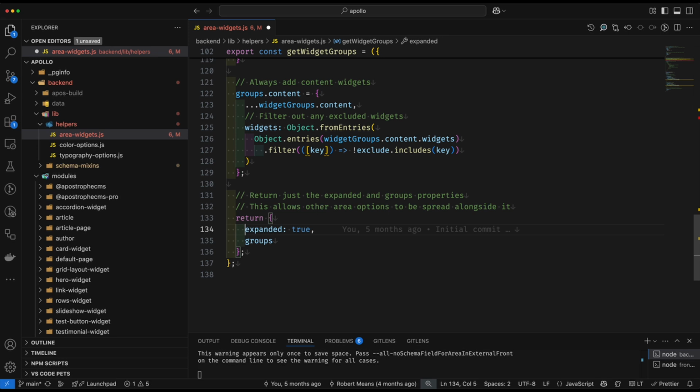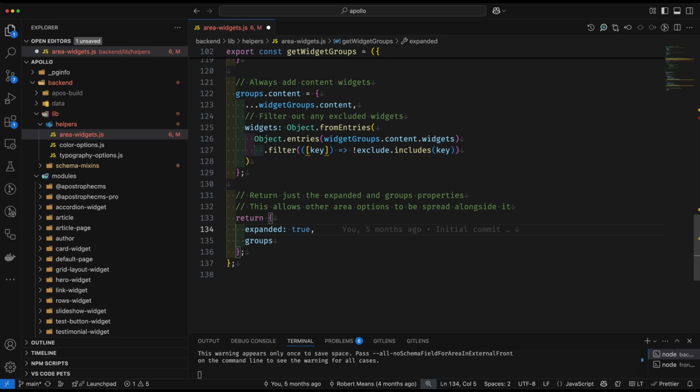On the front end, we create a standard Astro component that gets data in from the widget object from the Astro props. Depending on your widget, you may or may not also bring in the Apos area helper to help you translate content within areas. Of course, if we weren't using a layout widget, if we were using just a widget to put content directly to the page, we wouldn't need that helper.